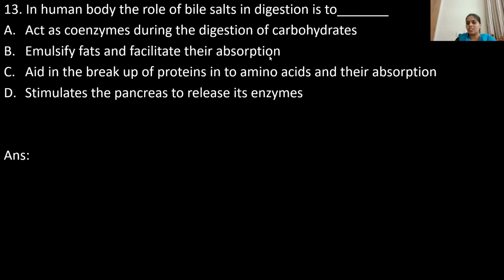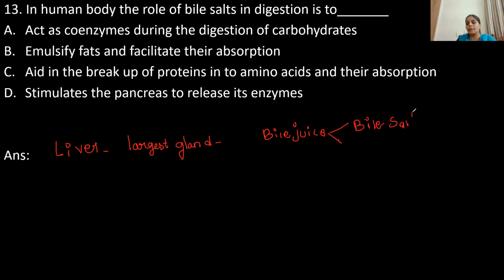So bile salts, first of all, where the bile salts are present. See, liver is one of the digestive glands in our body, the largest digestive gland in our body, children. This is known to be the largest gland. It secretes a digestive juice called bile juice. This is the only digestive juice which does not contain any enzymes, children. But what it contains? Bile juice contains bile salts and bile pigments.